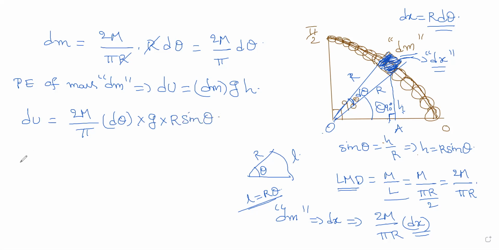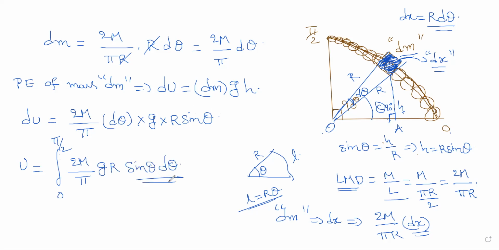And now I want to find the total potential energy. Total potential energy is integral 0 to pi by 2, because it is a quarter circle. Here this is 0, this is pi by 2. 0 to pi by 2. So 2m by pi into gr, right? 2m by pi gr times sin theta d theta.